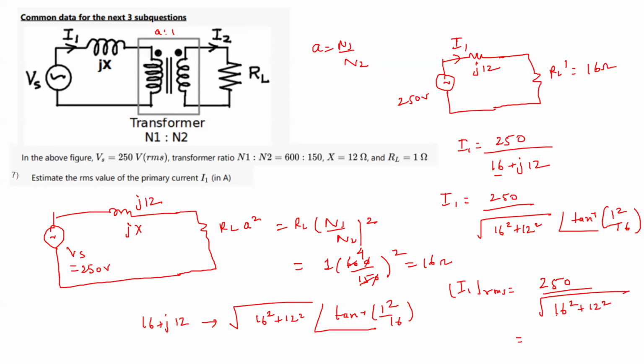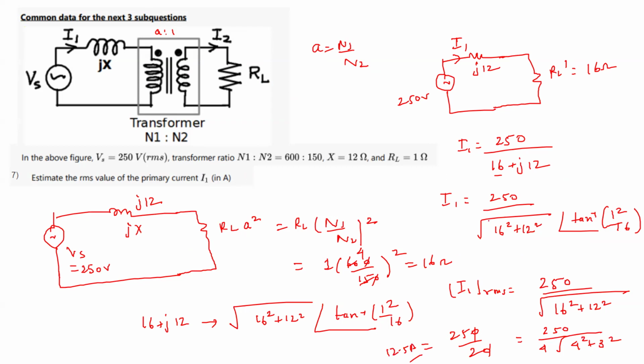If I do this, I can take out the 4 part, and this will be 4 square plus 3 square. If you do 4 square plus 3 square, you will find that this comes out as 5. So this is 250 by 20. 250 by 20 is how much? You will get it as 12.5. This will be 12.5 amperes.